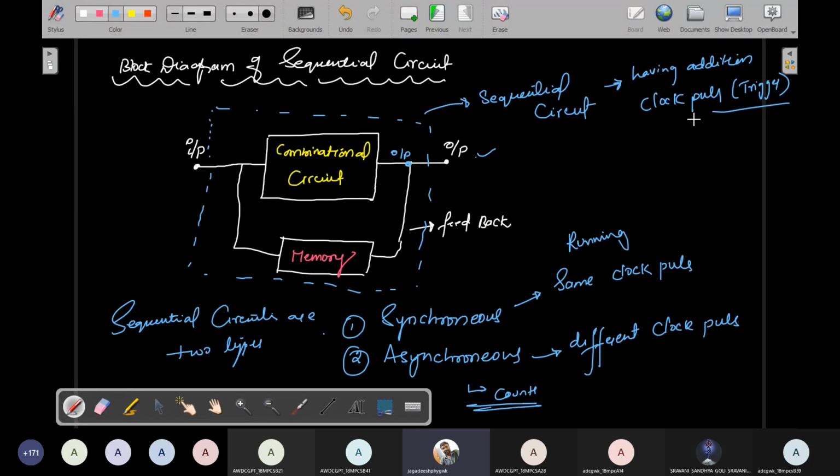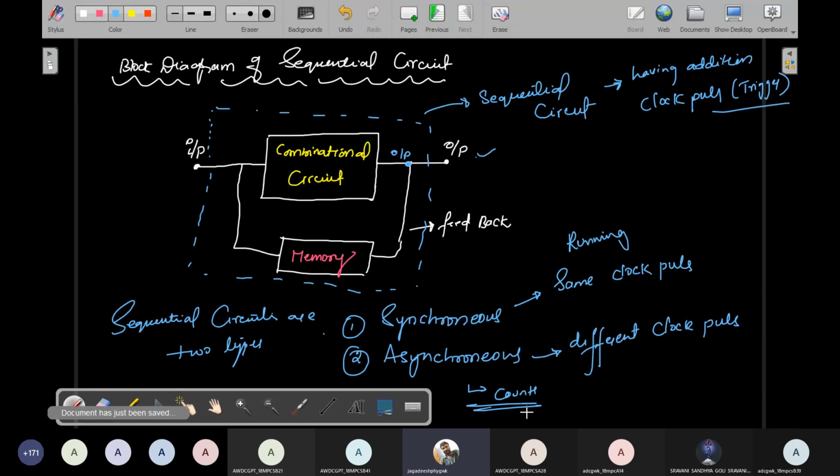Understand? Please listen properly, because it is very easy, but for understanding purposes it is difficult. Remember always, synchronizing sequential circuits run with the same clock pulse, but asynchronizing sequential circuits run with different clock pulses.